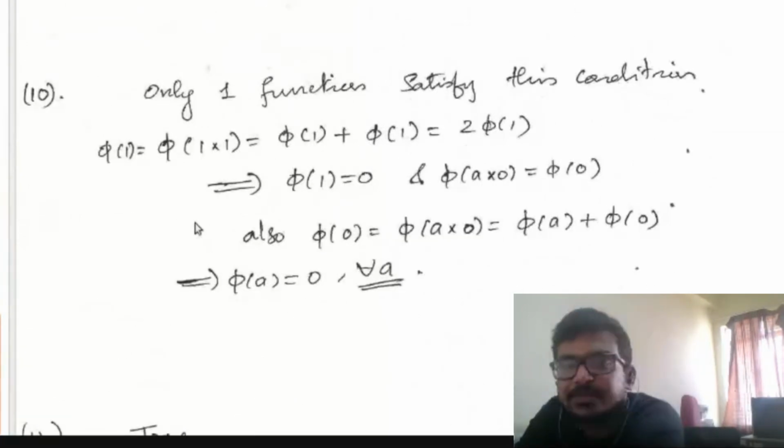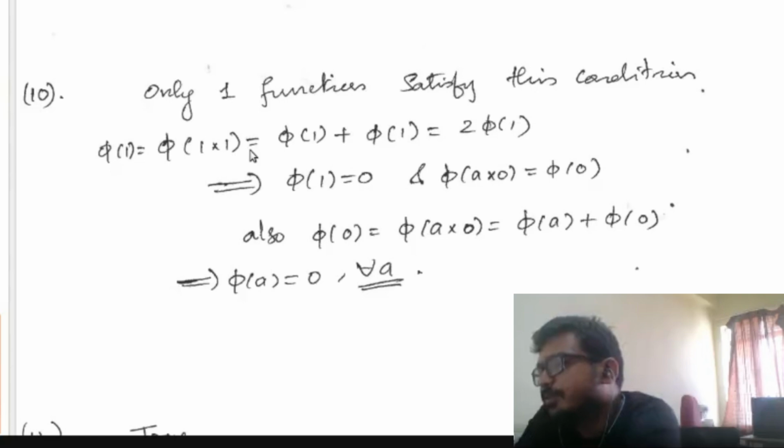See, only one function satisfies this condition. First I observed that phi of 1 is 0, because phi of 1 is phi of 1 into 1, which is equal to phi of 1 plus phi of 1, which is 2 times phi of 1. That means phi of 1 is equal to 2 times phi of 1, so phi of 1 is equal to 0.